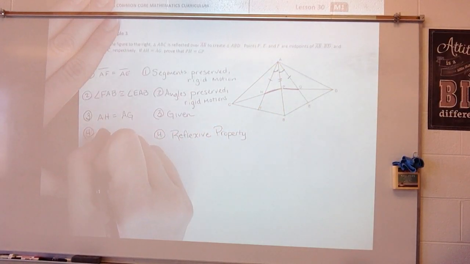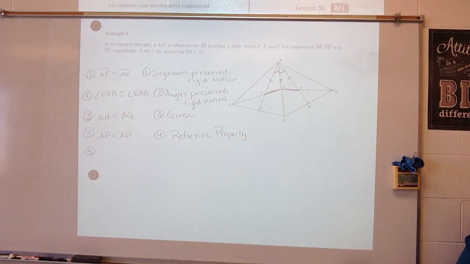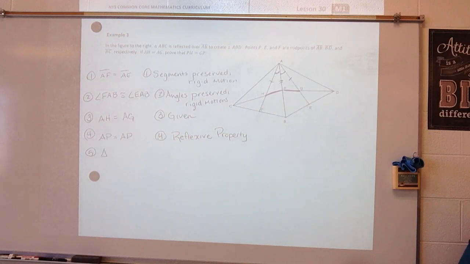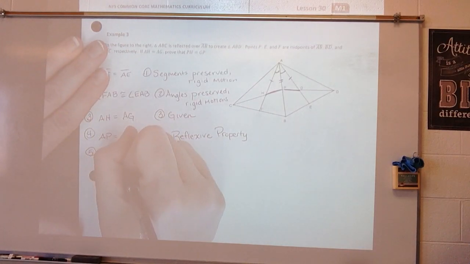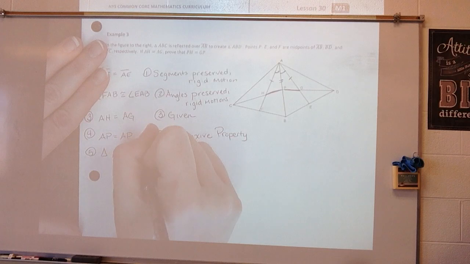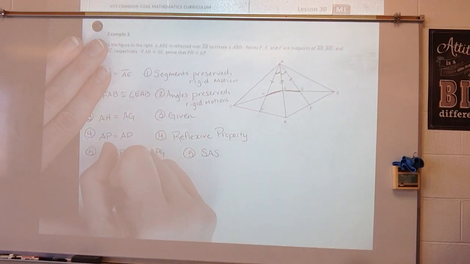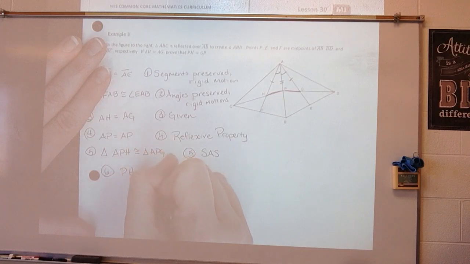So now, can I prove those triangles congruent? Triangle APH is congruent to triangle APG by side angle side. And since those triangles are congruent, then I can prove that PH is equal to GP because of CPCTC.